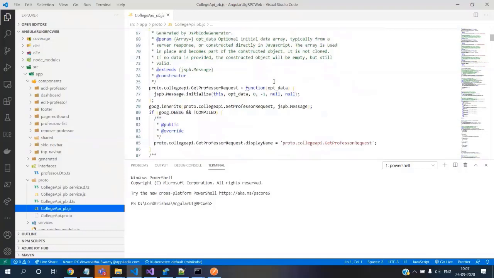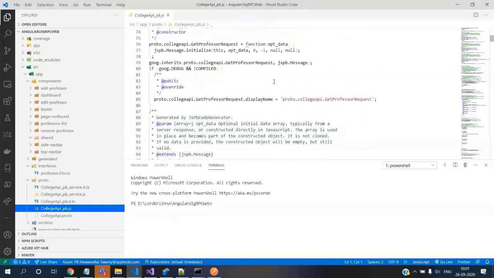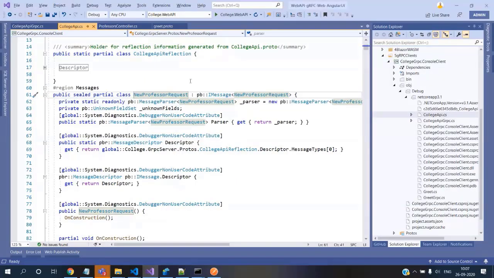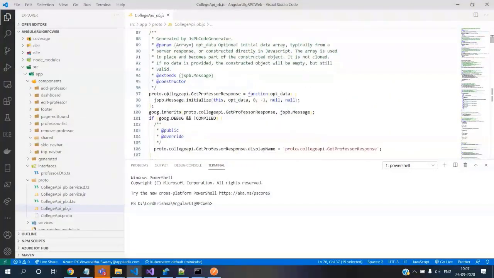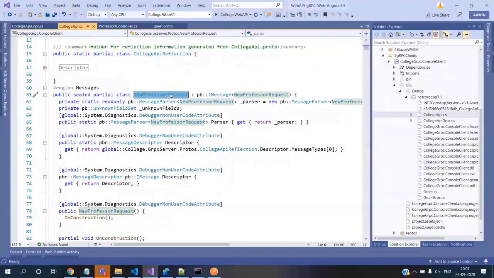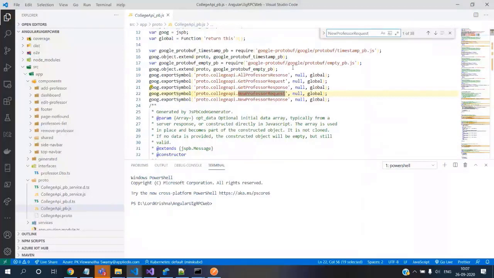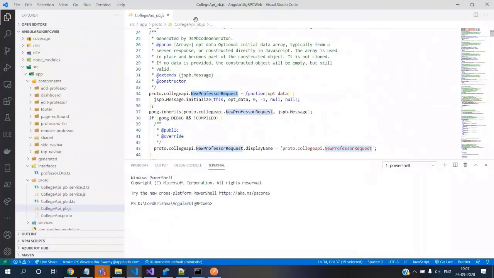So the same messages which we have created, see this, the get professor request, and you can see that new professor request. It should be there here in this file. Let me go there and see that it's there. So the same thing, we will create this one.